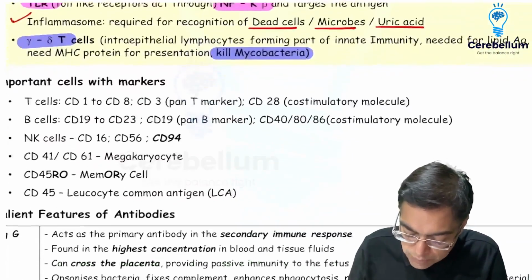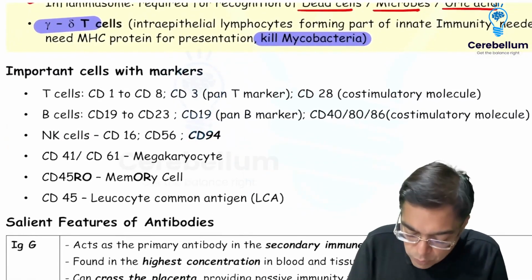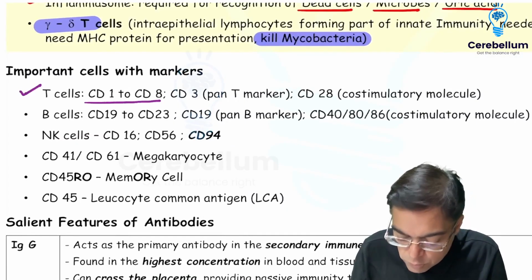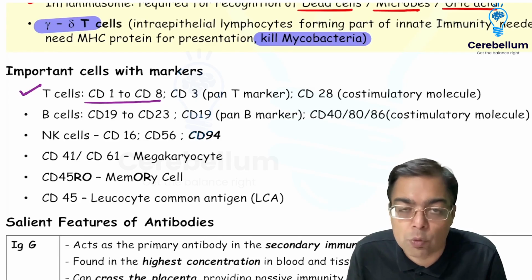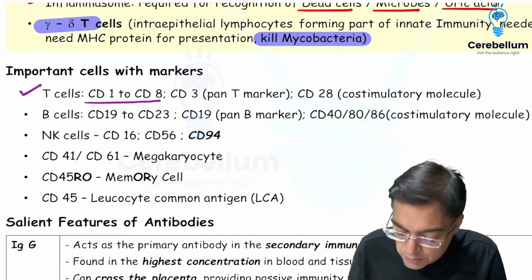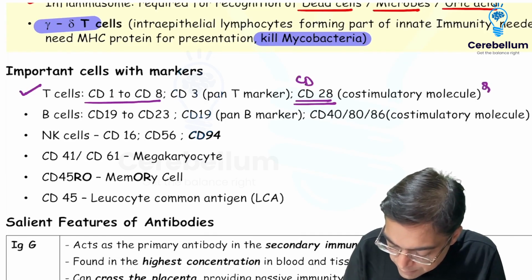Let's have a quick look at the important types of cells with the CD molecular markers. So we need to have an idea about the cells like the T cell, which is going to be having an expression of molecules like CD1 to CD8. Of course, we all understand CD3 happens to be a pan T cell marker. T cells also express co-stimulatory molecules, one example of which happens to be CD28. A second example of which happens to be CD40 ligand.